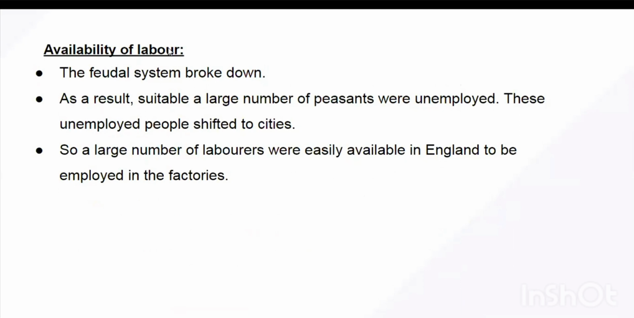Any doubt with respect to this? No. Clear with all the causes? Yes, yes, ma'am. All right, fine.